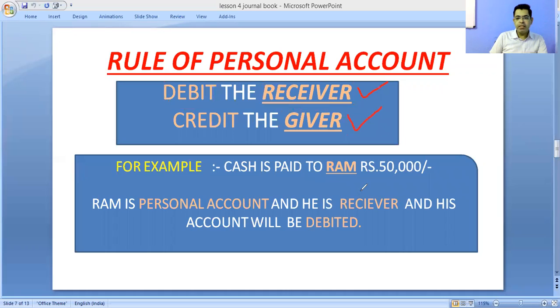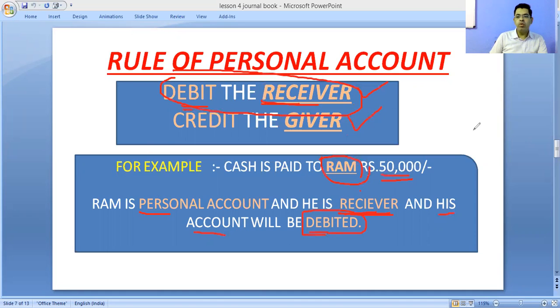Now check whether Ram in this example is a receiver or a giver. Cash is paid to Ram, so Ram is the receiver of rupees 50,000. Ram is a personal account, Ram is a receiver, and according to this rule, the receiver's account will be debited. That's why Ram's account will be debited.